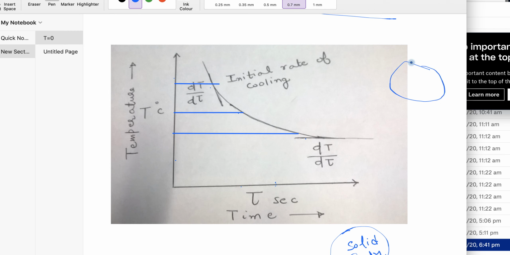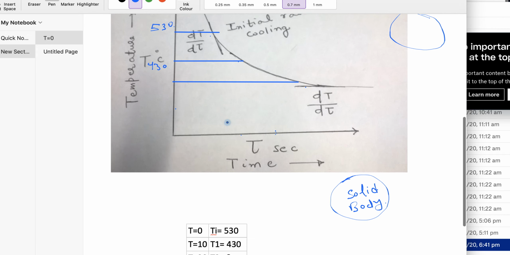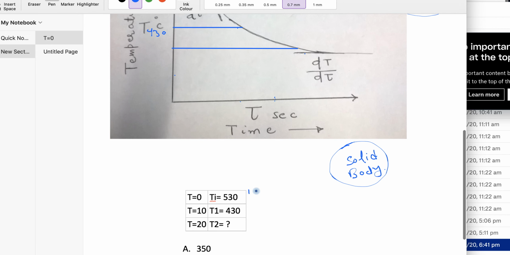He has given us a solid body whose initial temperature is 530 degrees Celsius. Now after 10 seconds, the temperature has dropped down to 430 degrees Celsius. Suppose at t equal to 0, you have 530 degrees Celsius, the initial condition.